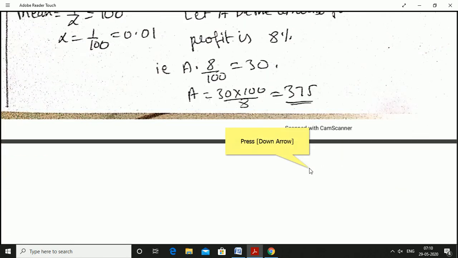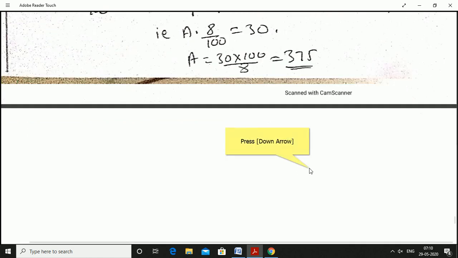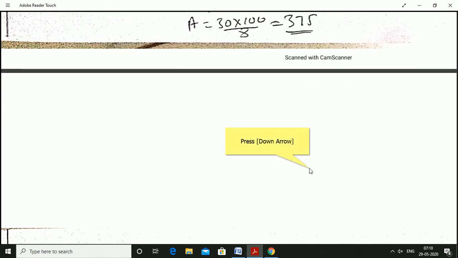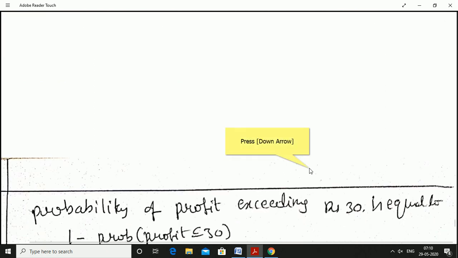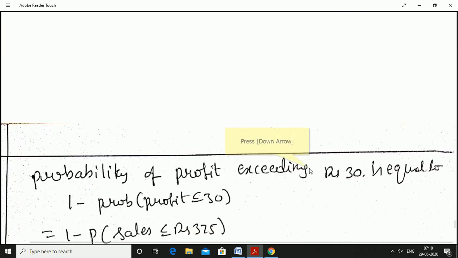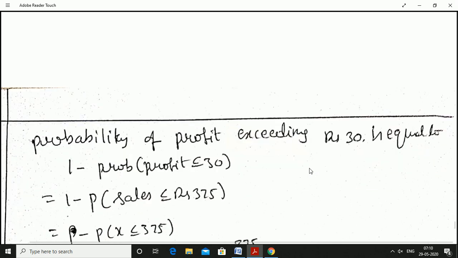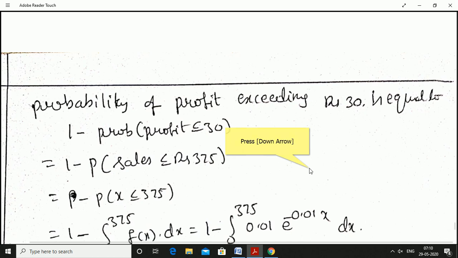If we made a sale of amount rupees 375, then the net profit exceeds rupees 30. Okay.